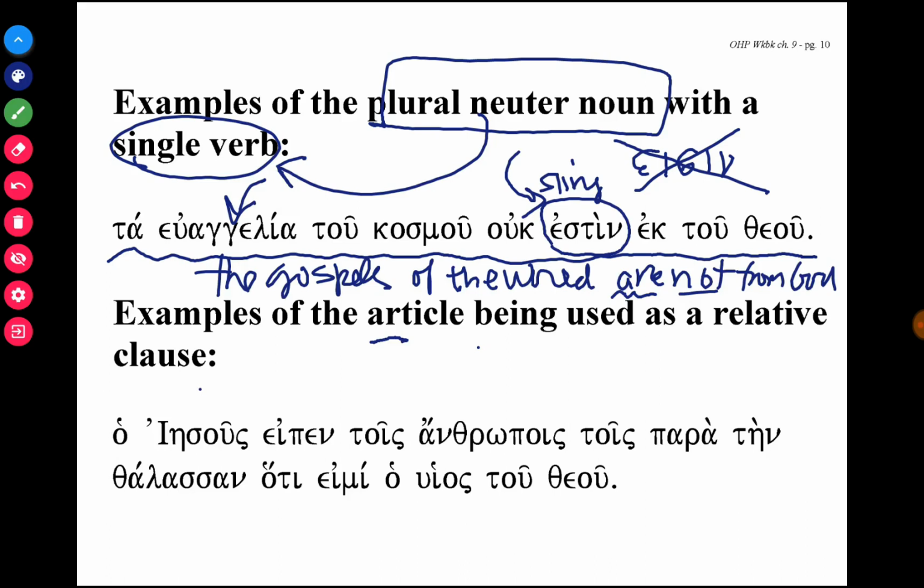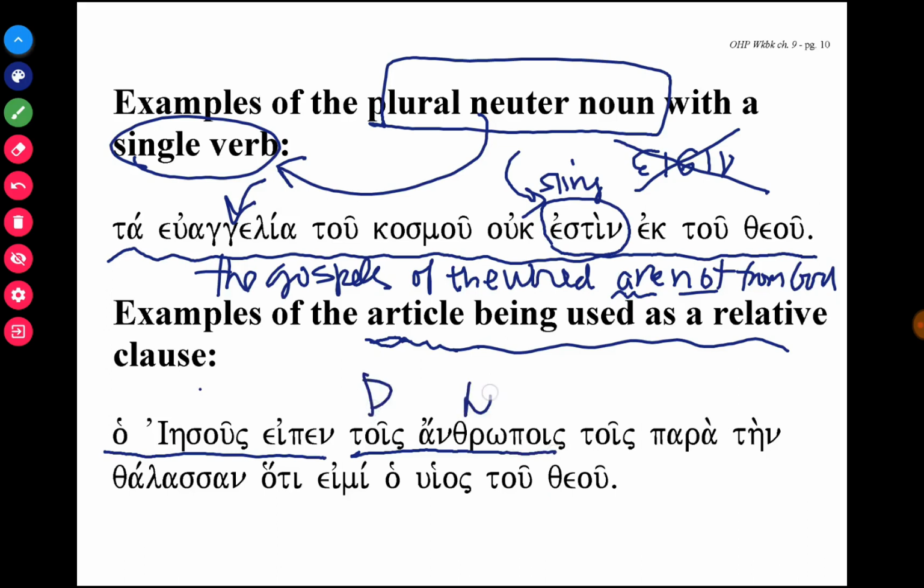An article can be used to introduce a relative clause. So the best way to explain this is simply to use an example. So let's look at the example. Ha Jesus apen, tous anthropois tois para tain thalassen, hati ami ha wias to theu. So here's Jesus said to the men, and notice here we have an article, and then we have this prepositional phrase, which is, so para plus the accusative is alongside of.